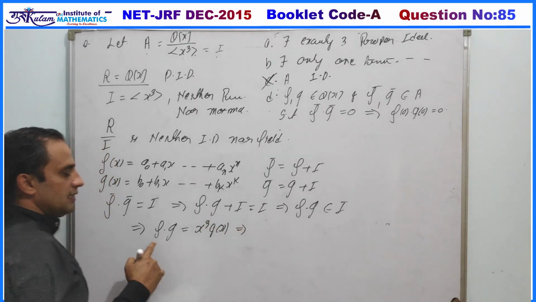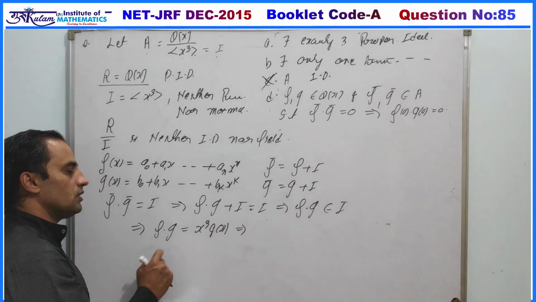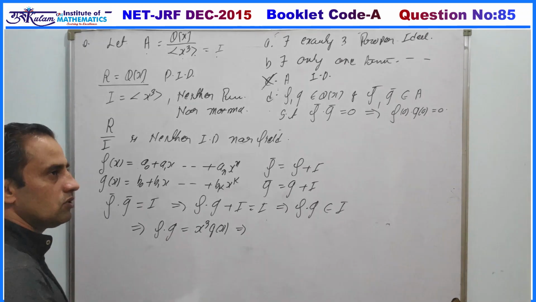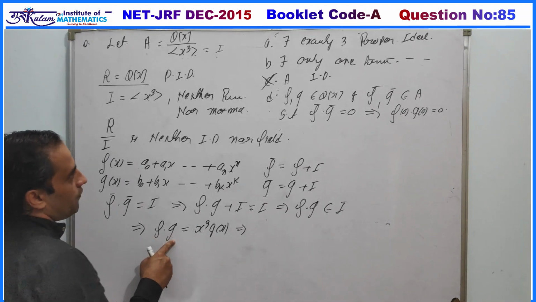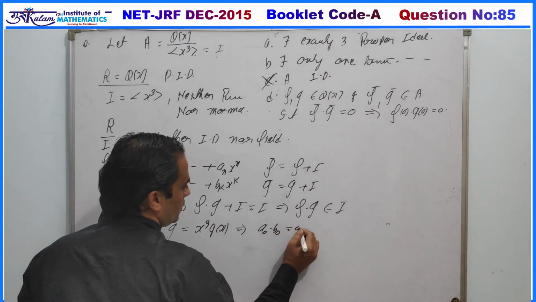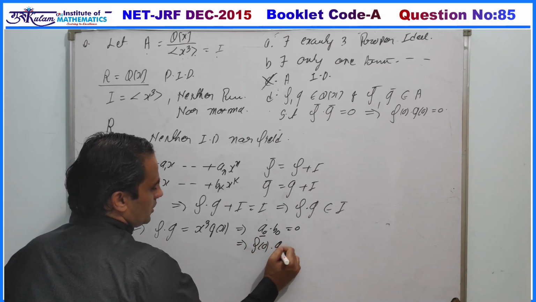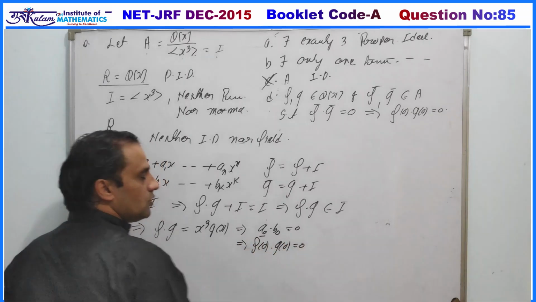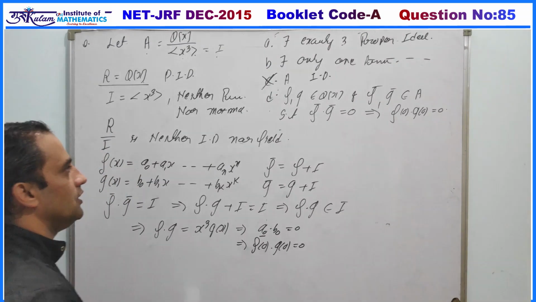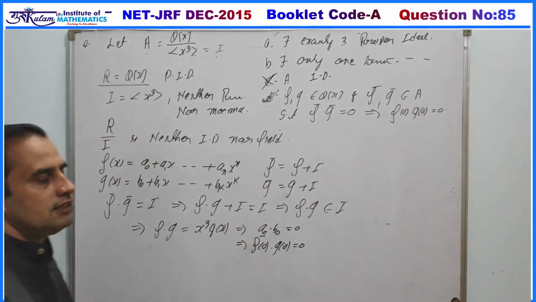So this implies the constant term in f into g must be 0. Coefficient of x also 0. Coefficient of x square is also 0. Now the constant term in f into g is a0 into b0. It should be 0, and a0 is obviously f0 and b0 is obviously g0. Hence f0 into g0 must be 0 whenever f bar g bar is 0. So here D option is correct and C option is incorrect.